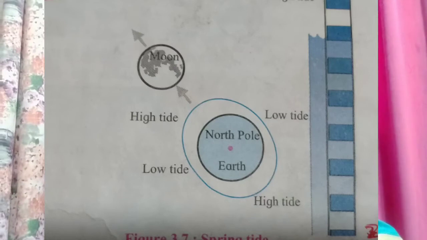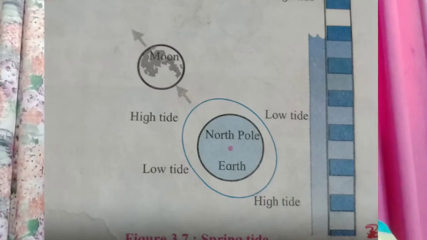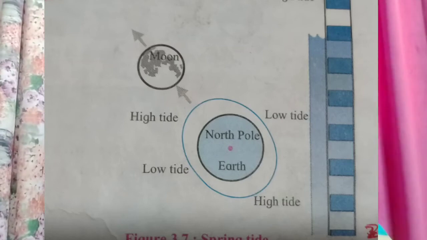Due to such condition, the water rise is less than the usual at the time of high tide. Similarly, fall in water level is less than the usual at the time of low tide. Means water doesn't go very high and water doesn't go very low.